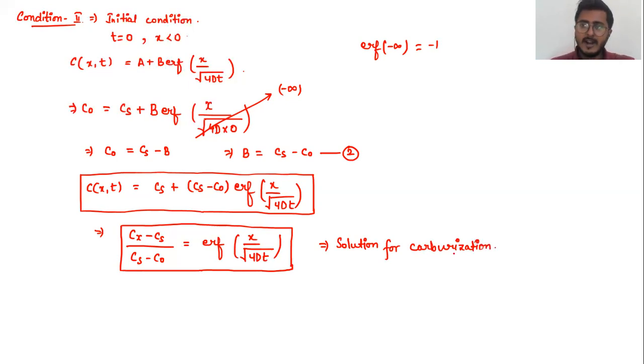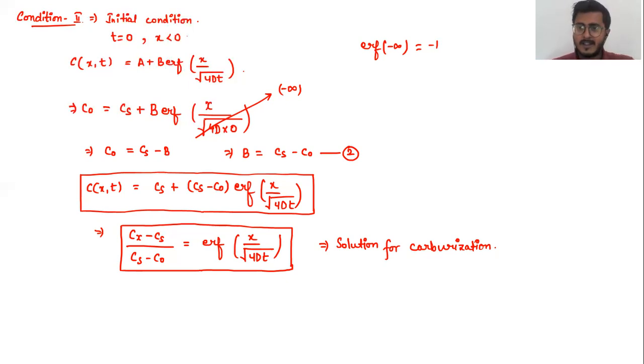If you know the time of diffusion, the diffusivity value, and the depth of diffusion that we are considering, then we can easily calculate the concentration at that particular position with the help of this expression. You can note this down and mark it as an important concept. This is how diffusion takes place inside your carburizing medium.